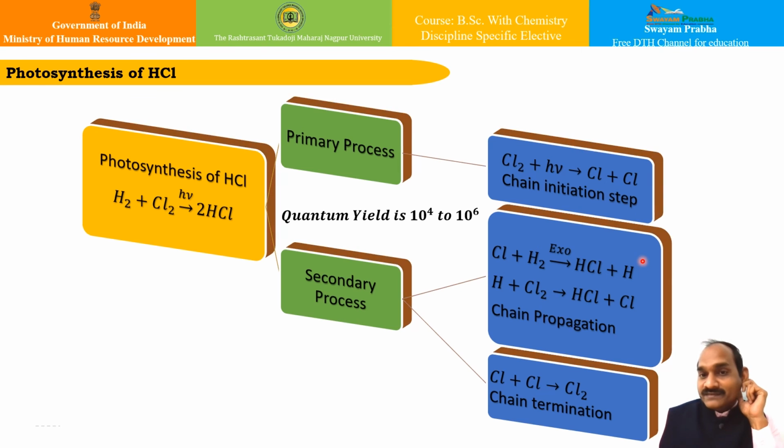Basically what I can say is this is exothermic in case of HCl, and hence the reaction proceeds rapidly in the forward direction and increases the quantum yield. So this particular reaction is actually governed by this reaction, and since it is an exothermic reaction, it is self-driven, and therefore your quantum yield is so high.